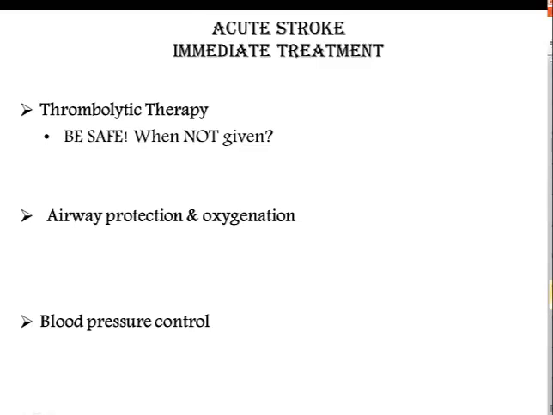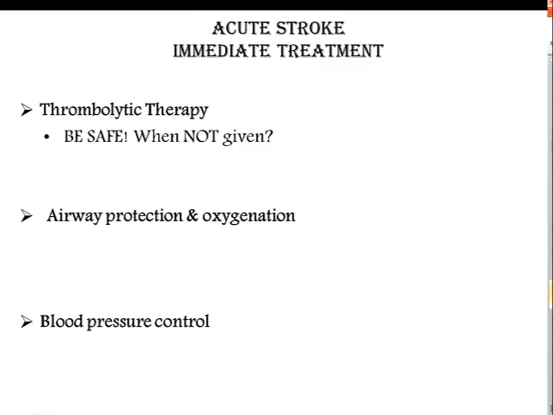Airway protection and oxygenation. We need to prevent aspiration. So position the patient at 30 degrees. Don't feed until it's safe and the patient has established safe swallowing. Airway management, O2 administration, and turning frequently is very important. Again, evaluate swallowing. Suction may need to be used to prevent pneumonias. Again, remember your suctioning skills, only if absolutely necessary. The most common reason for non-neurological related death during the first months post-stroke is pneumonia.